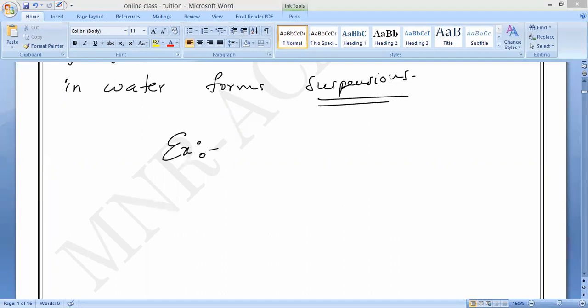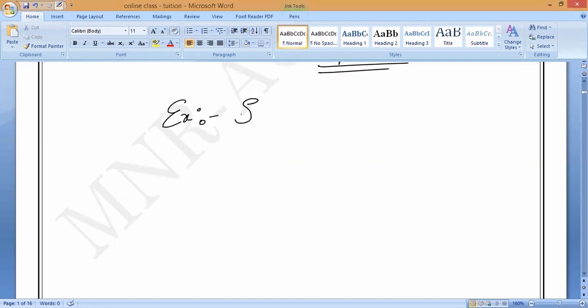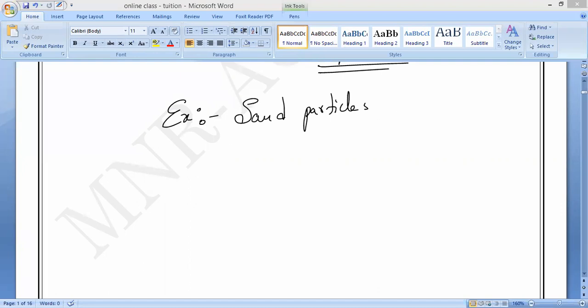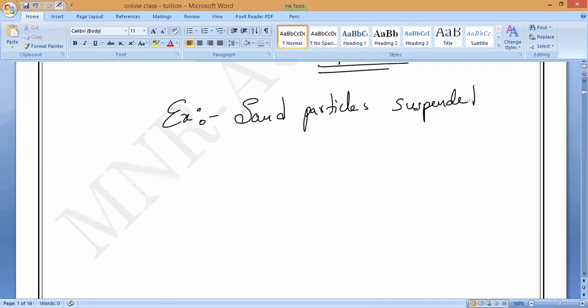Can anybody say what is the best example of suspensions? Sand plus water. Particles suspended in water. Very good. What is the best example? Sand. If you pour sand in water, will the sand dissolve, or will the particles float inside the water? Sand particles, understand? Particles suspended in water.